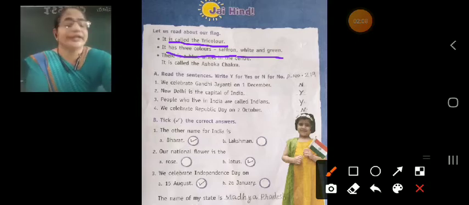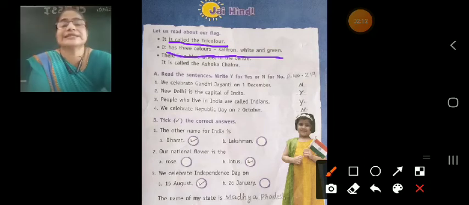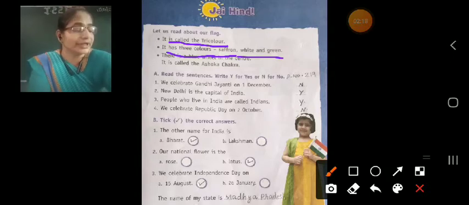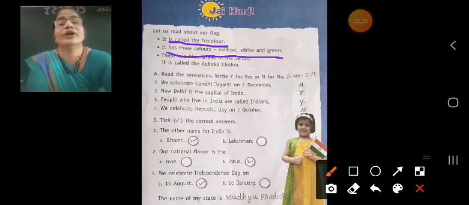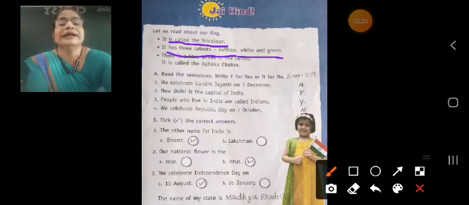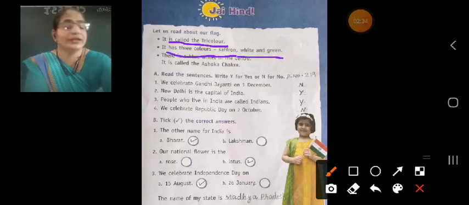There is a blue wheel in the center of the national flag. You can see there in the middle is one blue color wheel.